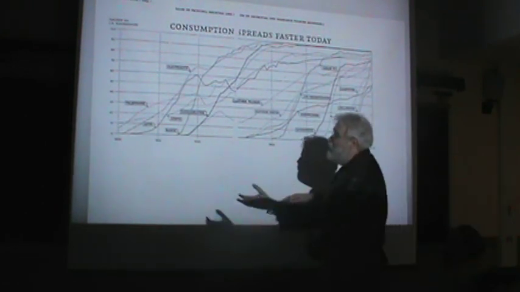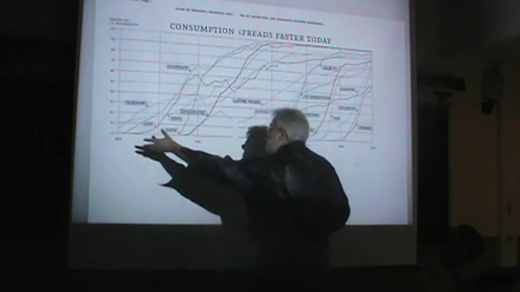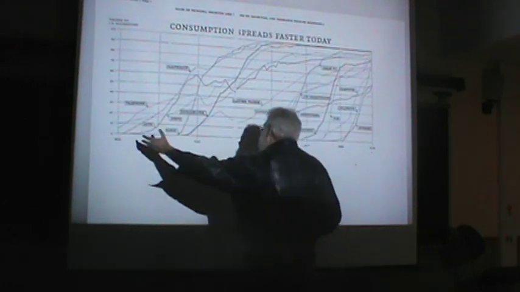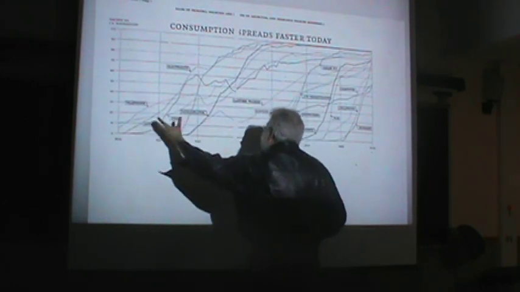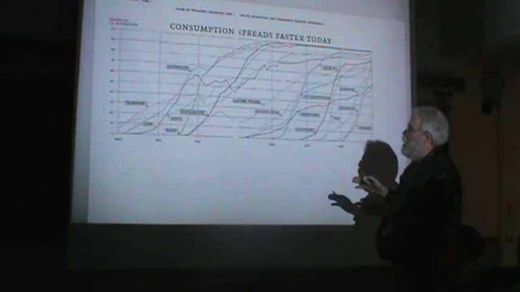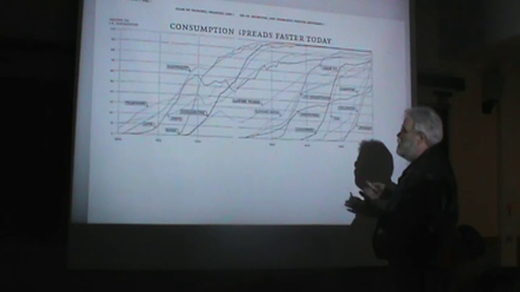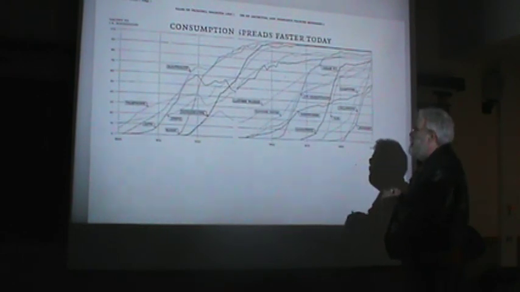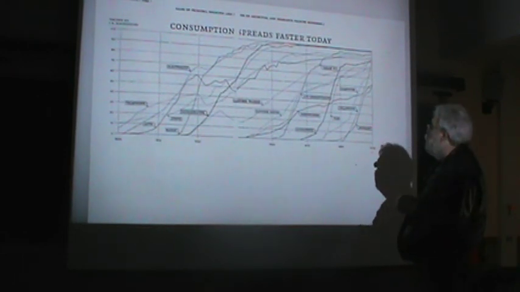A lot of these kinds of technologies started out as luxury goods, things that only wealthy people could afford, and it took decades and decades and decades for those things to spread where they became very widespread consumer goods that were readily available to the masses of people, including the poor.